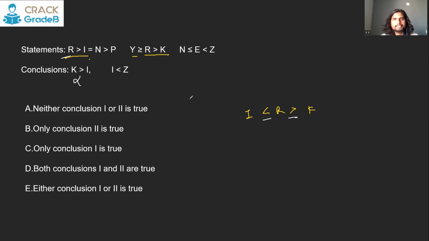I and Z. So here, I is equal to N. And N is less than or equal to E is less than Z. So because Z is greater than I is the conclusion, that is going to be a true conclusion. So option number 2, only conclusion 2 is true.